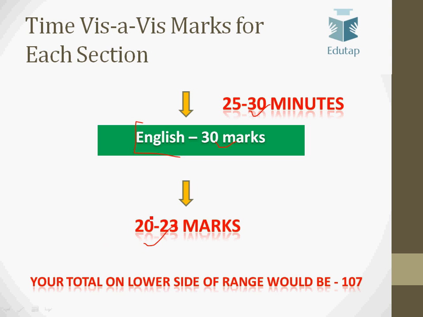If we take the lower value of all these marks that we have just stated, then the overall score will be 107, and last year the cutoff for the general category was 98.5. So you have to stay on the safer side. You should aim for a minimum of 105 to 110 marks. If you follow this strategy, you can definitely score more than 105 marks.